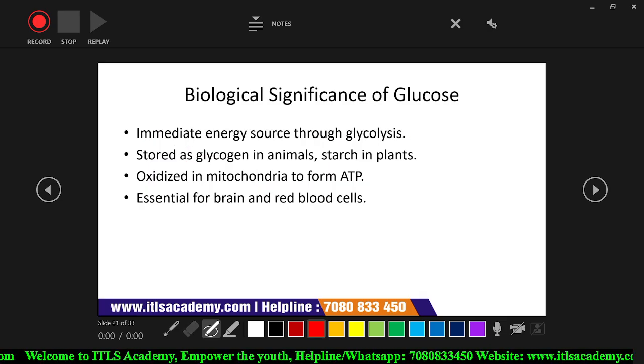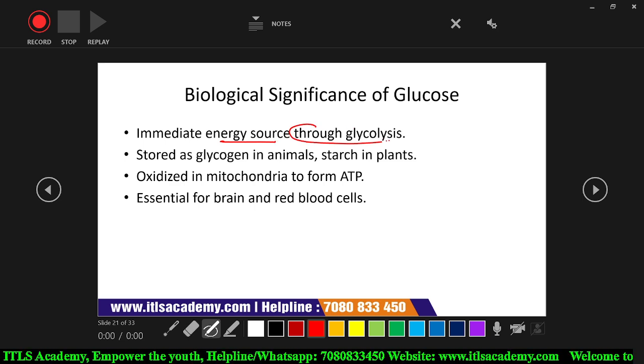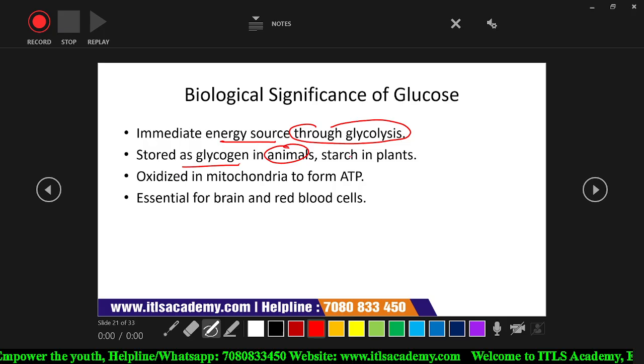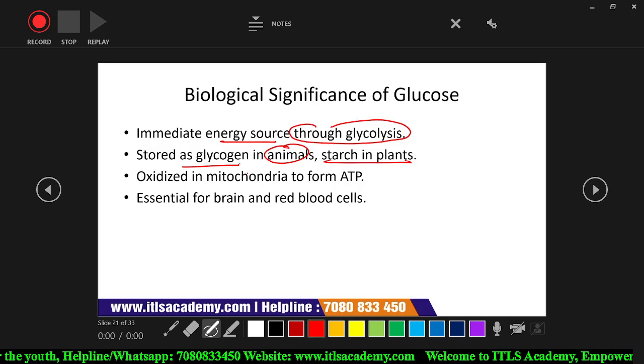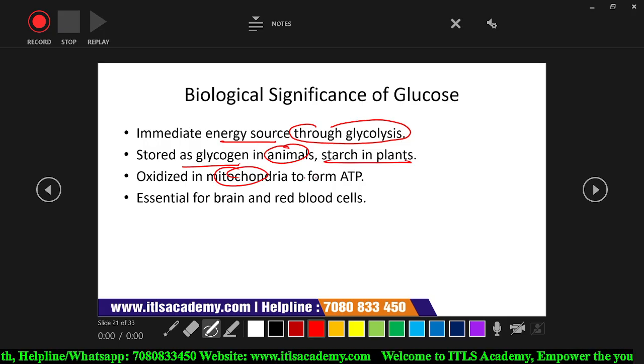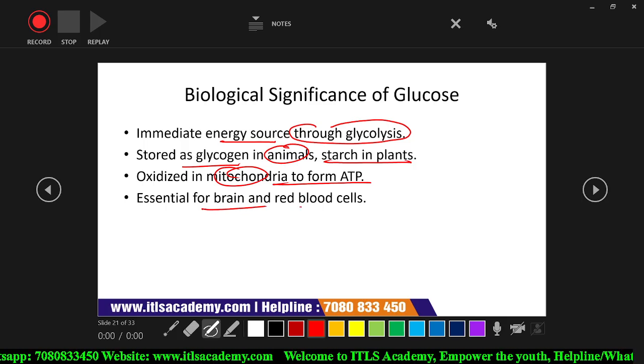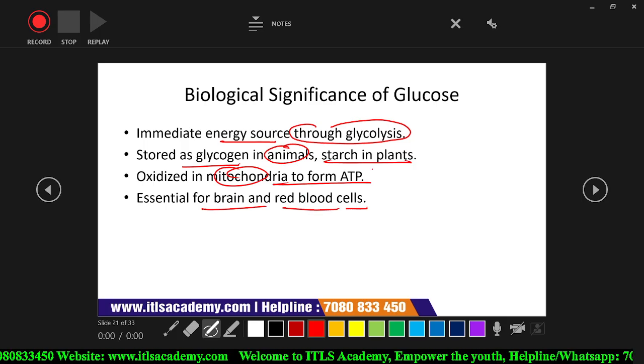Biological significance of glucose: it is an immediate energy source through glycolysis. It can be stored as glycogen in animals and starch in plants. It can be oxidized in mitochondria to form ATP. And it is very essential for the brain and red blood cells.